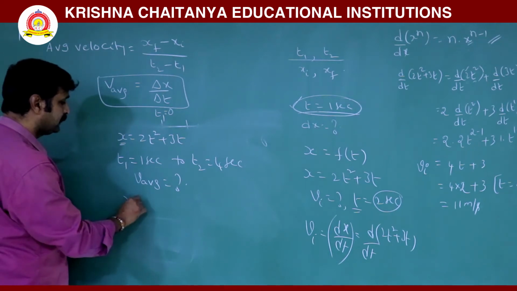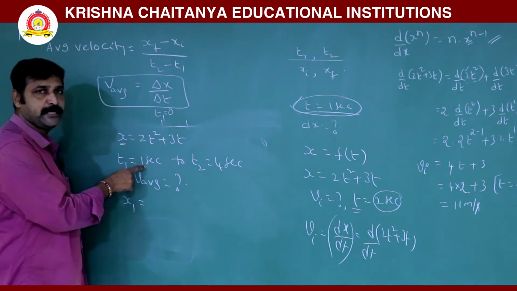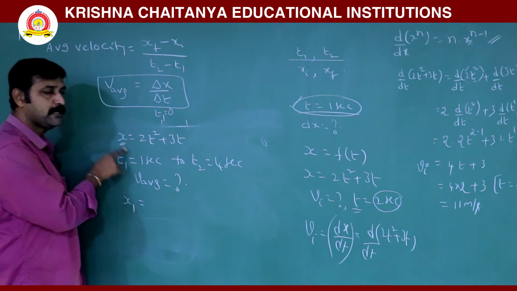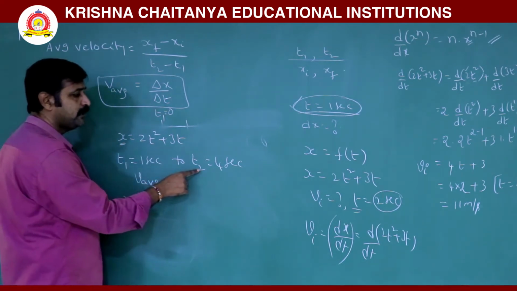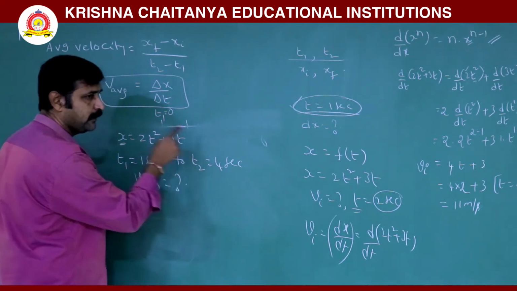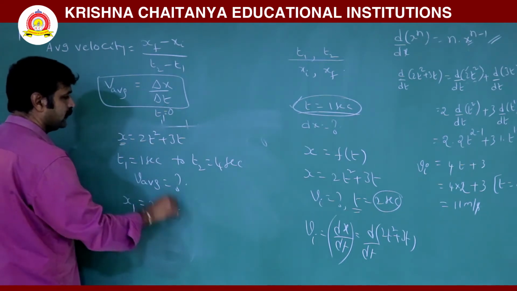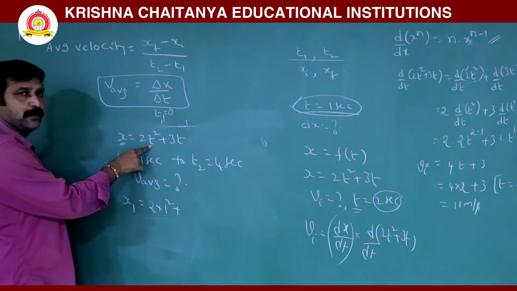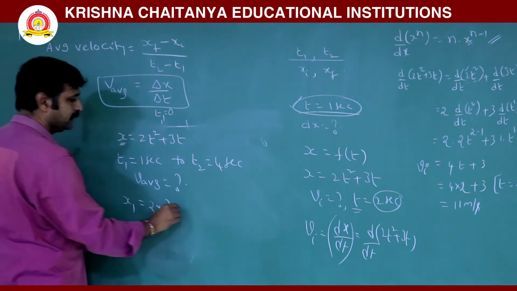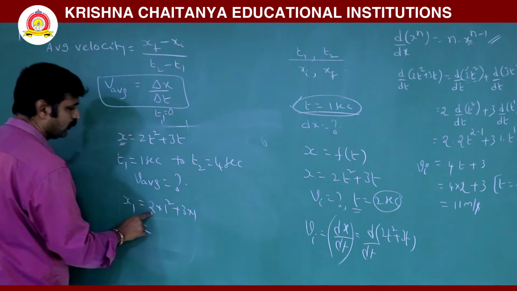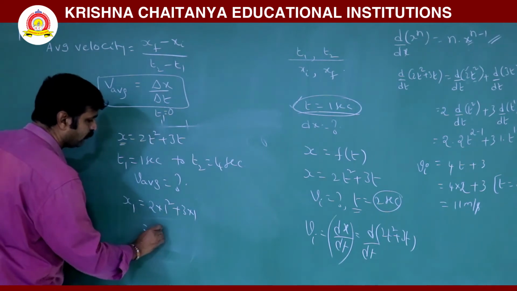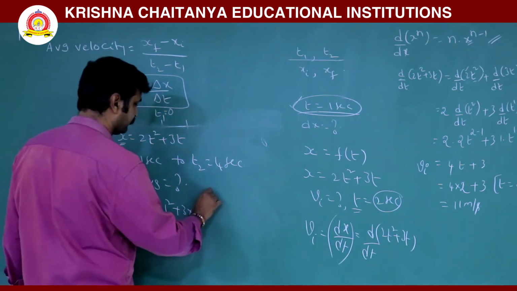When t1 is equal to 1 second, the position at that time is the initial position. The position at 4 seconds is the final position. So x1 is 2 into 1 squared plus 3 into 1, that is 2 plus 3, 5 meters.